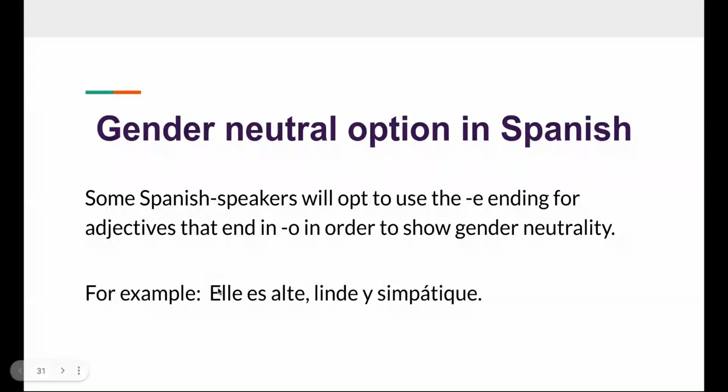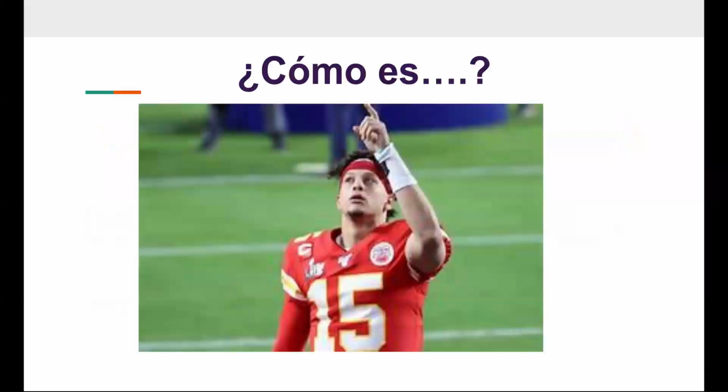So instead of saying like él es alto, lindo y simpático, or ella es alta, linda y simpática, they're going to use the e ending. So elle es alte, linde, simpátique. So you notice all of these end in e. Okay, so we're going to do a little bit of practice now.